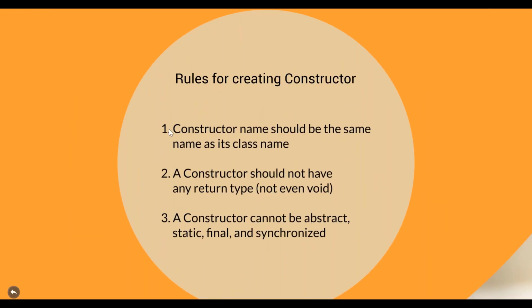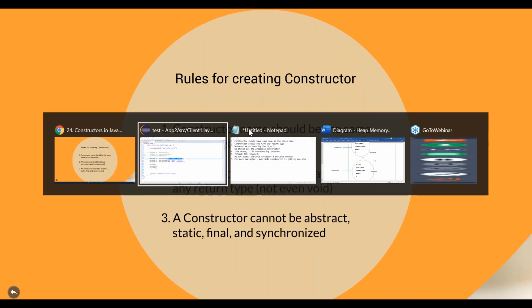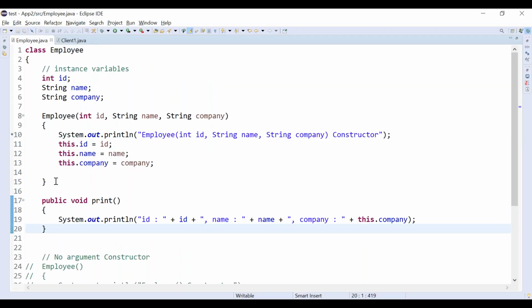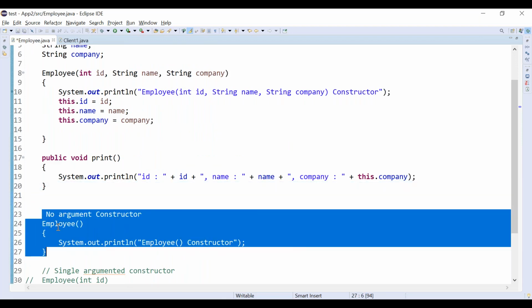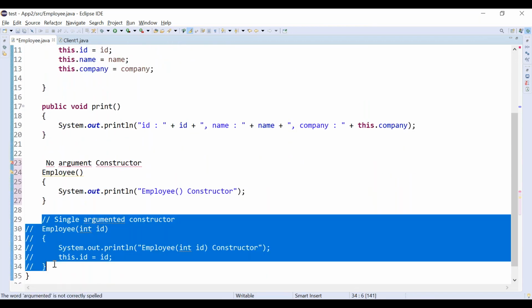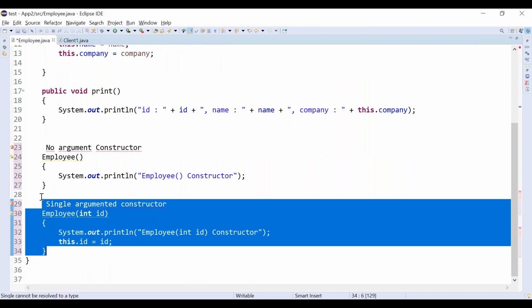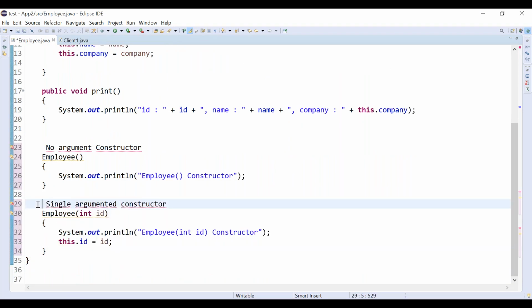First thing, the constructor name should be the same as the class name, right? We have seen, here we have defined different constructors. Let me uncomment all the constructors. So these are the available constructors, right?